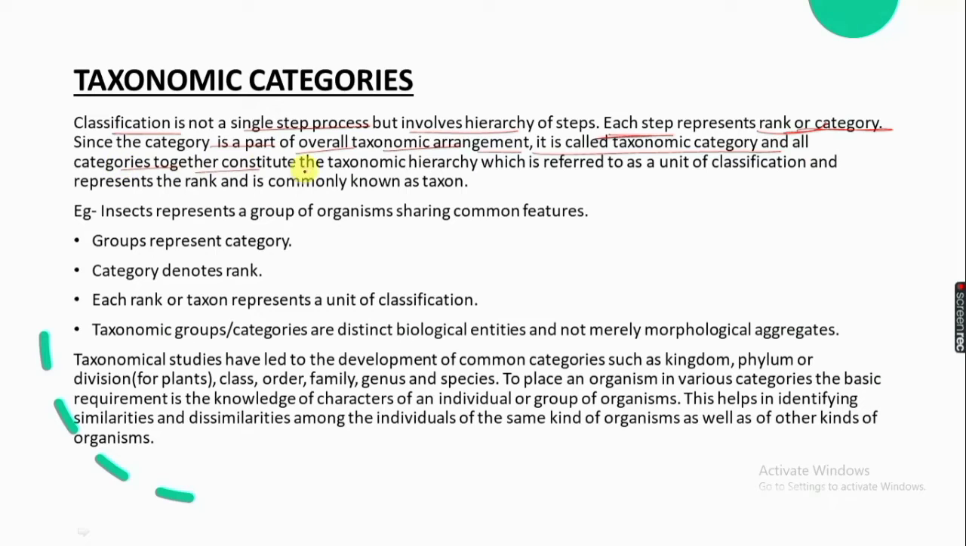Each step represents rank or category. Category is part of the overall taxonomic arrangement, so we call it taxonomic category, and all categories together constitute the taxonomic hierarchy. Example, the insects group represents a group of organisms sharing common features. That group represents a category. Category denotes rank, and each rank or taxon represents a unit of classification. These are some points to remember.